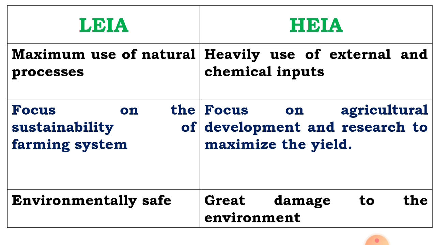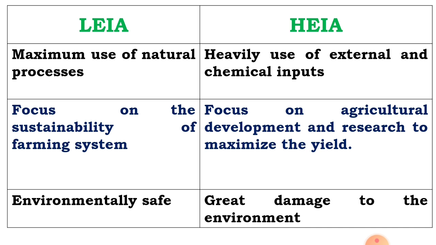Then, the difference between LEI and HEI. What is the major difference between LEI and HEI? LEI means low external input agriculture and HEI means high external input agriculture. Low external input agriculture means minimum use of the external inputs and maximum use of the natural resources, that is called LEI. And HEI means the maximum use of the external input for increasing the production of crop, that is called HEI.